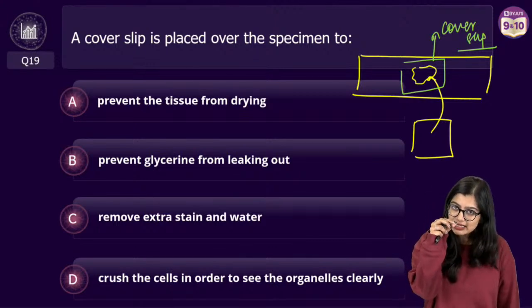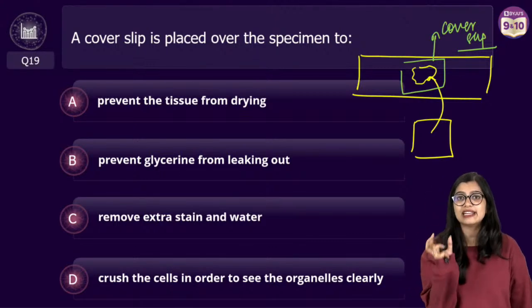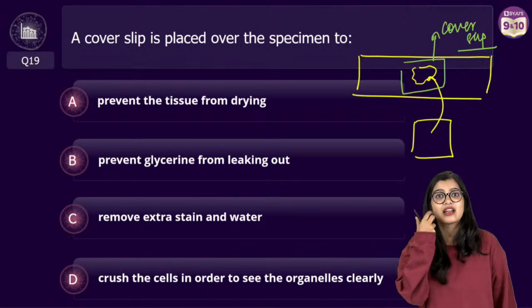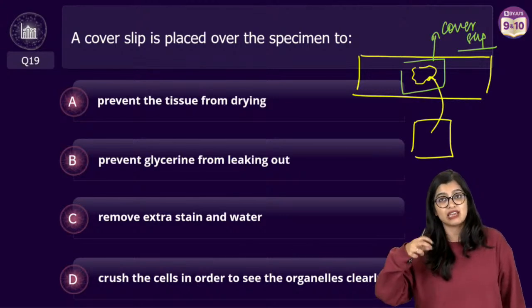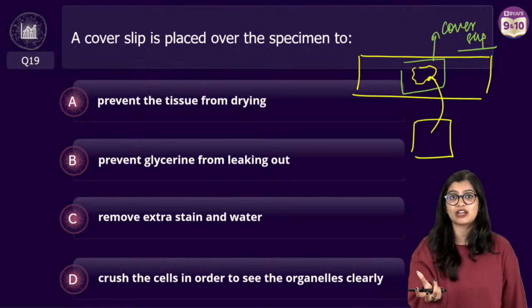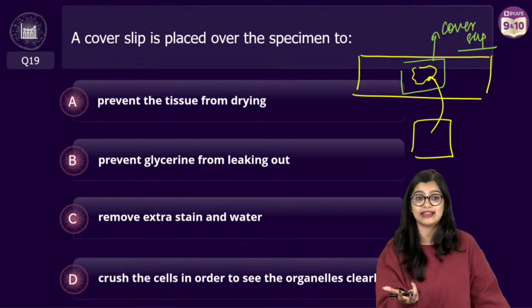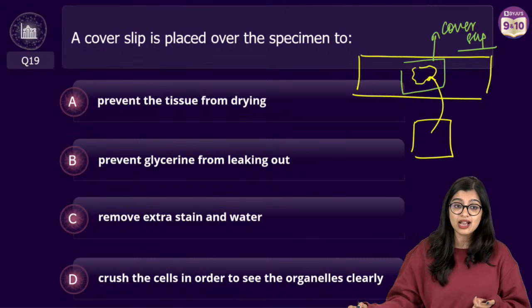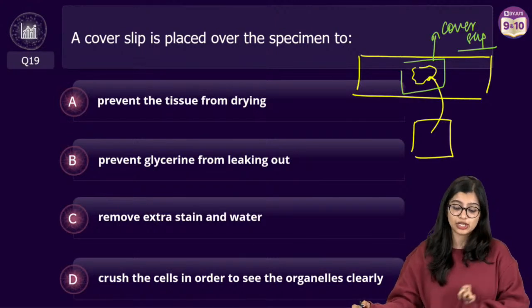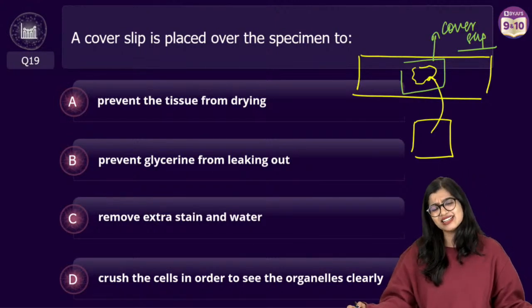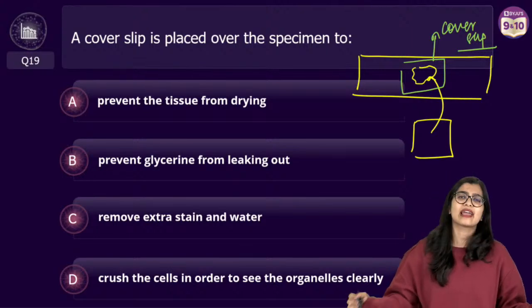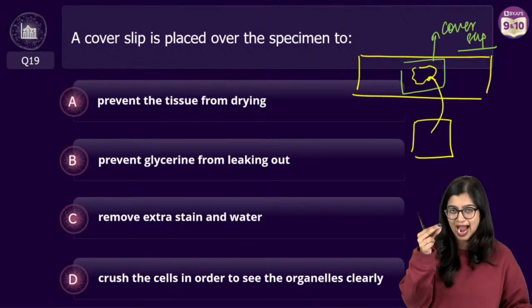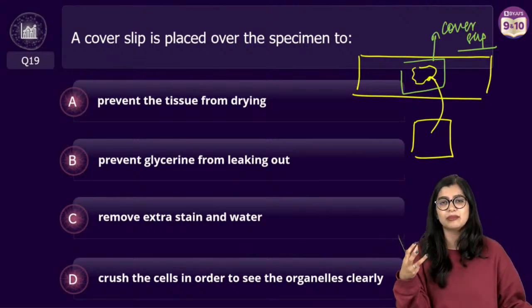So when you put that little drop of water, you put it so that it does not dry and the cells are alive. Because if it is left without water for a long period of time, the cell can get dehydrated and it will not be proper. So in order to make sure that drying out doesn't happen, you put the cover slip. Prevent glycerine from leaking out? Again, you add the cover slip, but that's not the main reason.